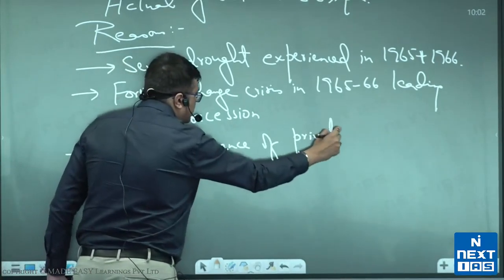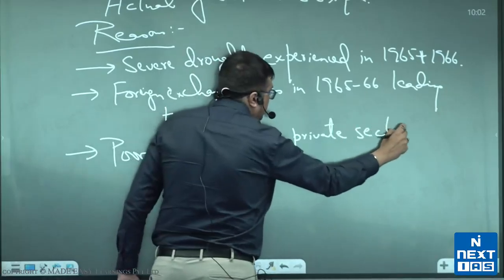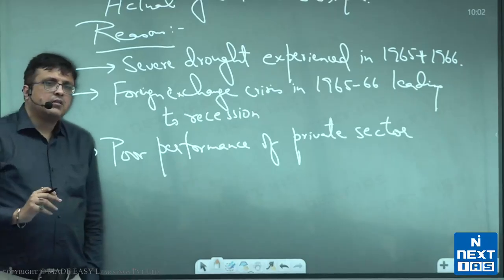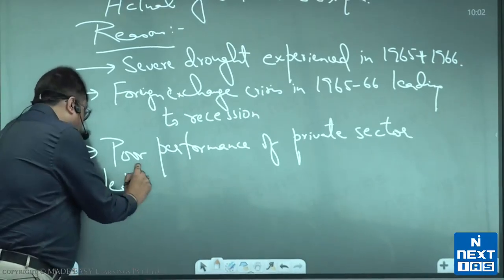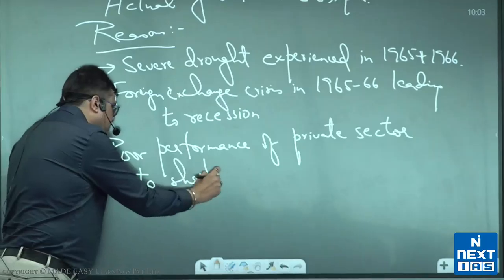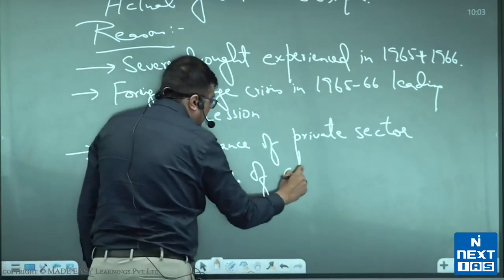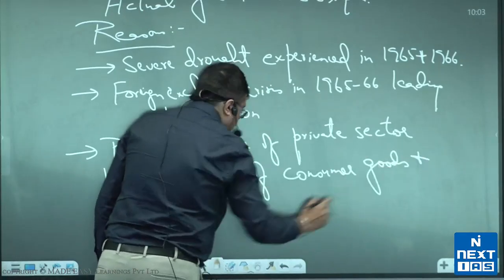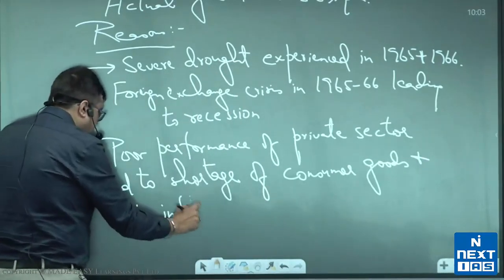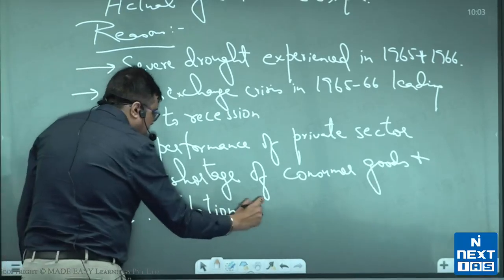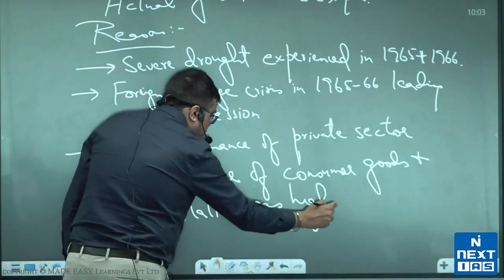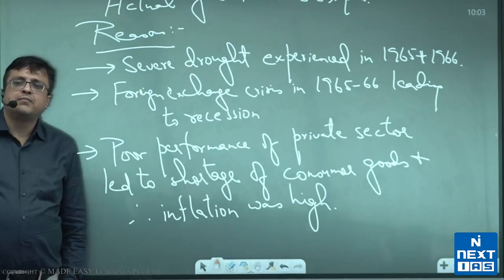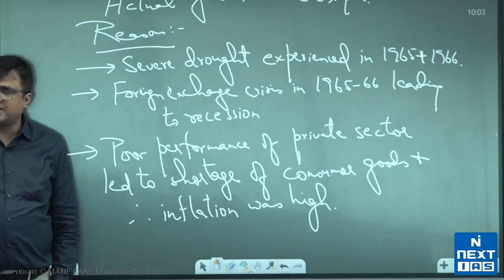Poor performance of private sector led to shortage of consumer goods, and therefore inflation was high. Poor performance of private sector.